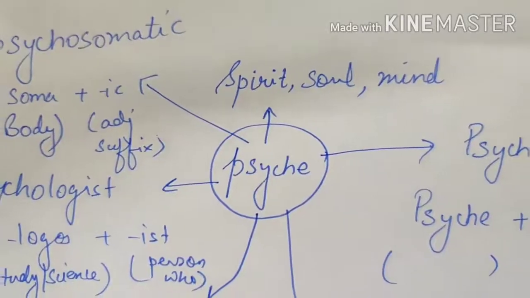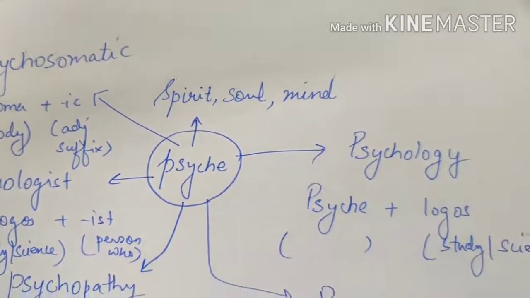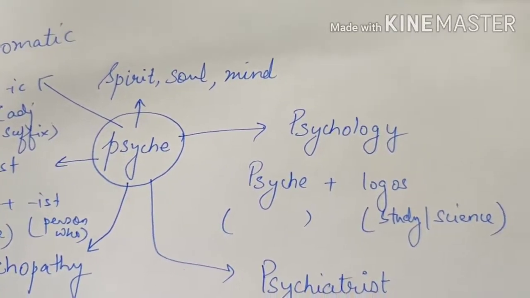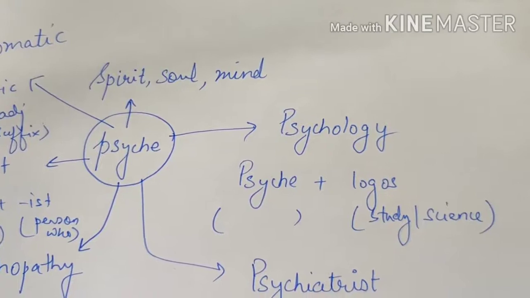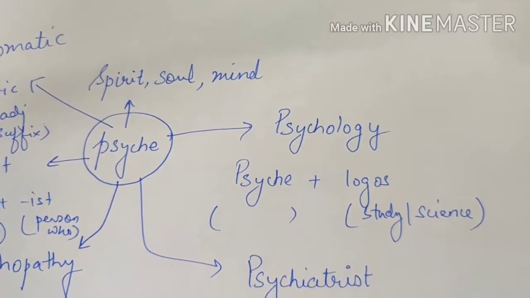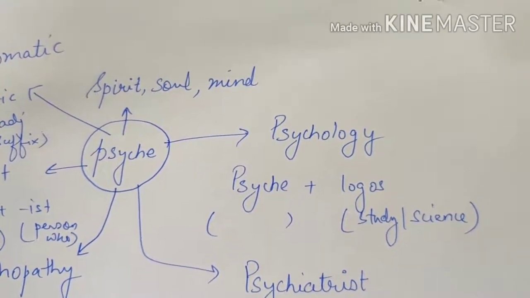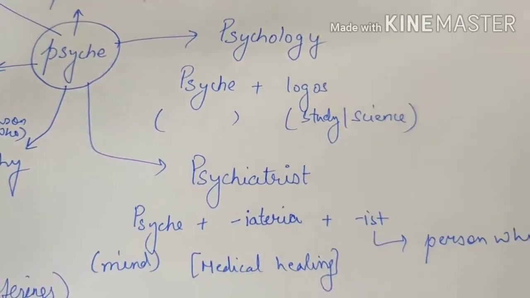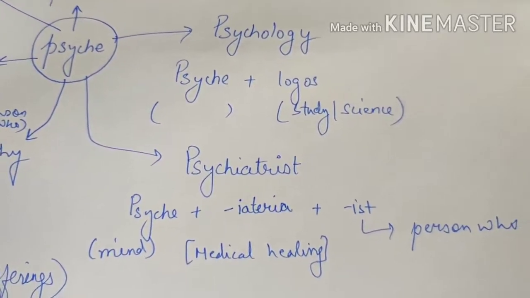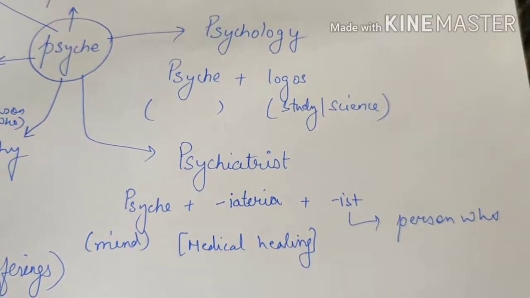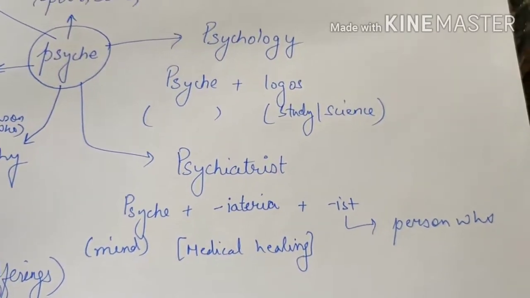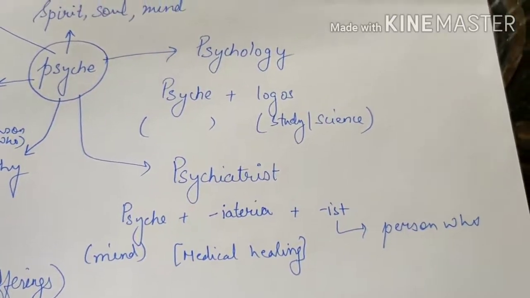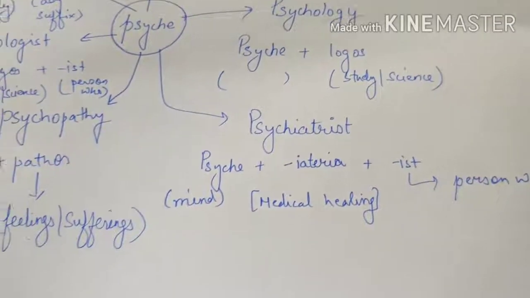Next word root is psyche. Psyche refers to spirit, soul or mind. The first word we are covering out of psyche is psychology. Psychology is basically the science that deals with the study of spirit, soul or mind. Psychiatrist comes from the root words psyche, iatria and ist. Psyche refers to mind, iatria is medical healing, and ist refers to person who. So a psychiatrist is a person who helps in the medical healing of a mind or soul or maybe the spirit.